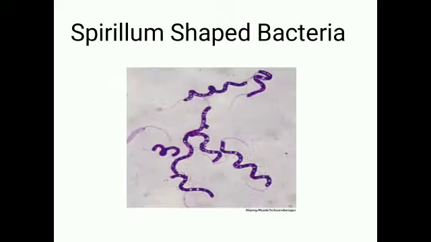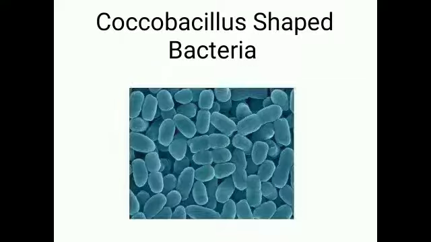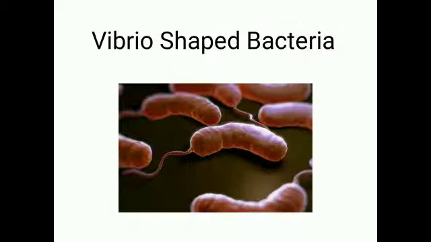Next one, spirillum. Spirillum is what? The spring shaped or spring like bacteria is present in some cases, so it is called a spiral shape. Then cocobacillus shape. Coco means spherical and bacillus means rod shape. So spherical rod shaped bacteria present in some cases are called cocobacillus bacteria.